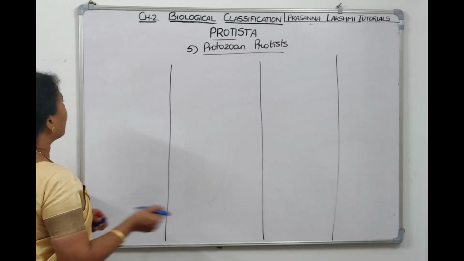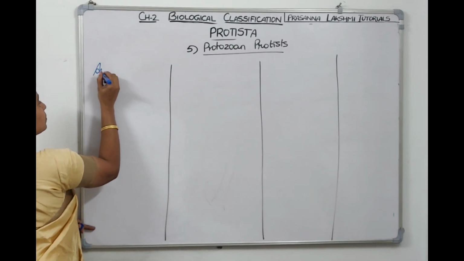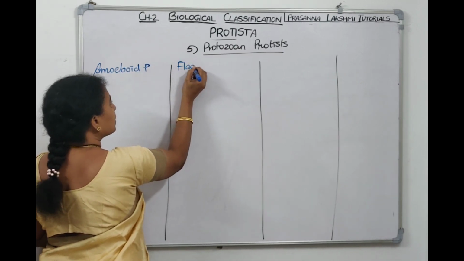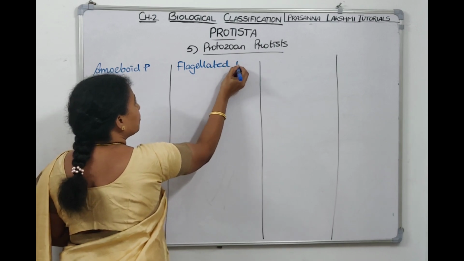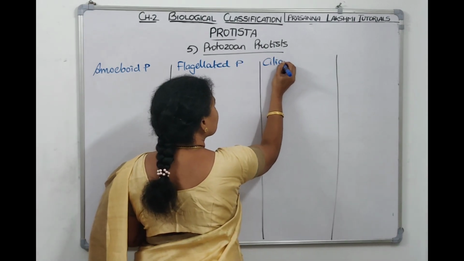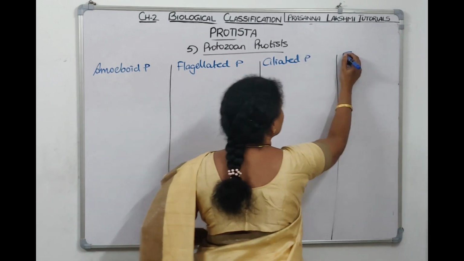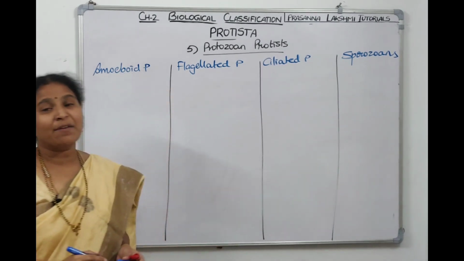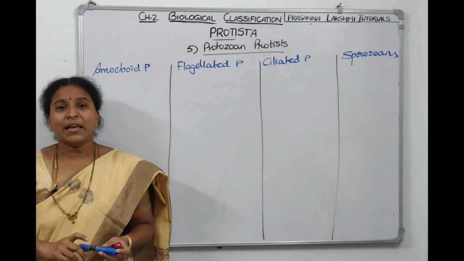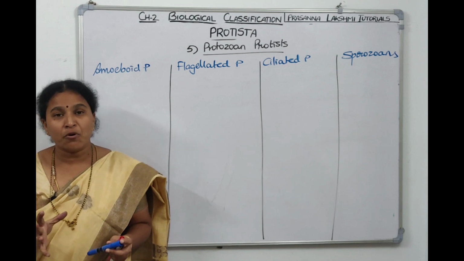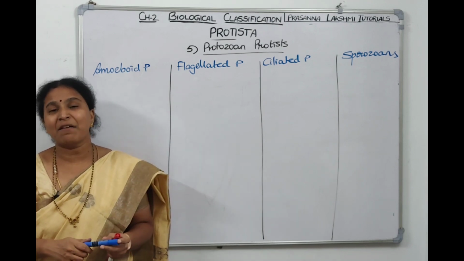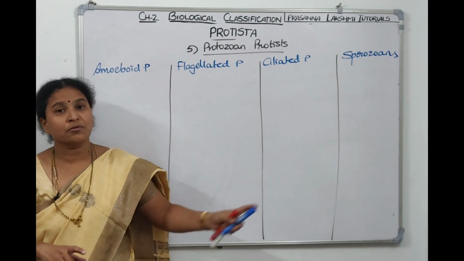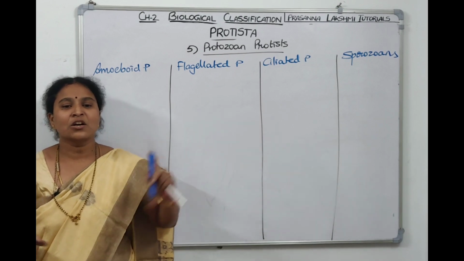The first group, they are called amoeboid protozoans. The second one are called flagellated protozoans. The third one are called ciliated protozoans, and the last one are called sporozoans. Basing on their locomotor structure, we have divided the Protozoan Protists into four types. If they have amoeba-like body, if they have pseudopodia, then we should call them amoeboid protozoans. If they're having flagella, call them flagellated protozoans. If they're having cilia as a locomotor structure, ciliated protozoans. If they're not having any locomotor structure, then they're called sporozoans.